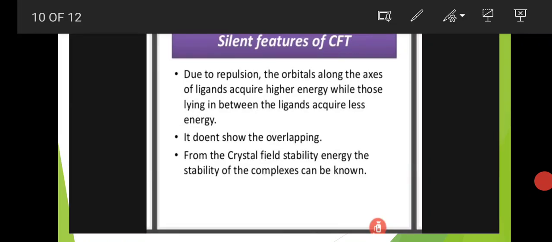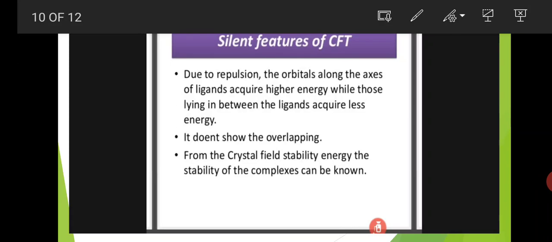What is the point here? In octahedral complexes, which are the high energy orbitals? The eg orbitals, that means dx square minus y square and dz square. What is happening here? In octahedral complexes, six ligands surround the central metal atom. These six ligands approach the central metal atom along the axes, the x axis, y axis and z axis. Along the three axes, totally six ligands approach the metal atom.